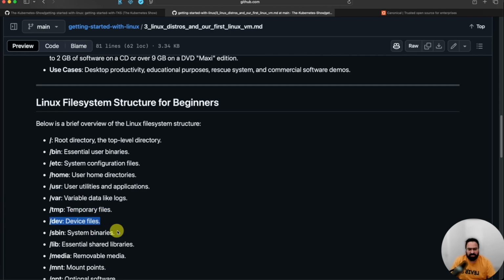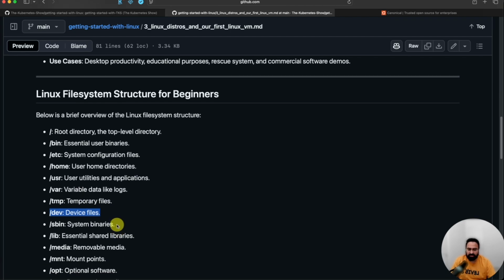Dev is device files. We'll dive deeper into it maybe in later chapters. These are devices like this microphone or your screen, your hard disk. Everything is a file in Linux. So remember, anything, even your screen, your keyboard, is a file. Linux knows file only. Anything that you use is a file.